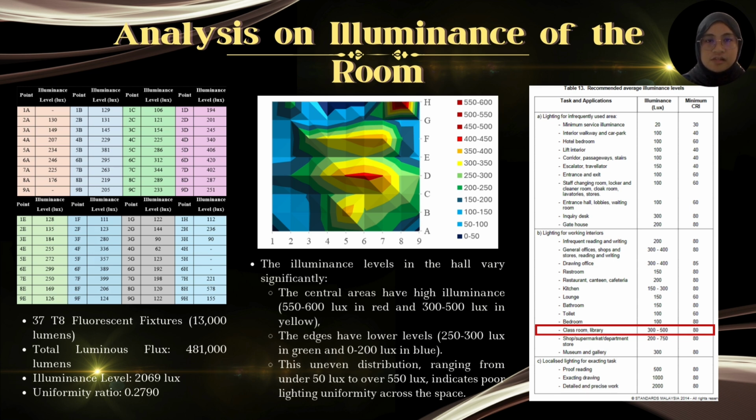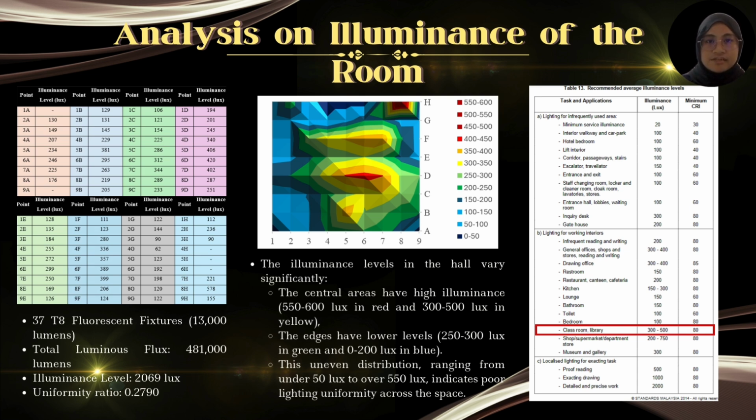The center of the hall is very bright with 550 to 600 lux, while the edges are too dim, below 200 lux. This uneven lighting causes glare in bright areas and poor visibility in darker spots, making it harder for students to concentrate. According to MS 1525:2014, the recommended illuminance for a lecture hall is 300 to 500 lux, but the hall's average is 269 lux, far too high and uncomfortable for the students.